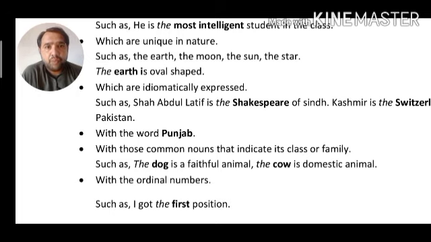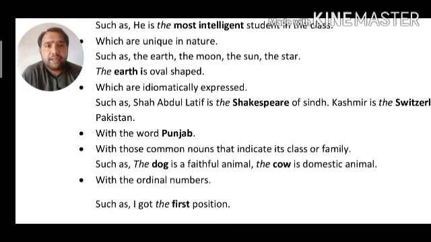That's why we have made a comparison between these two proper nouns. In the next sentence you will notice that we have also taken two proper nouns, Kashmir and Switzerland, and here we have made an idiomatic expression between Kashmir and Switzerland. That's why when we make an idiomatic expression between these two proper nouns, the is required.